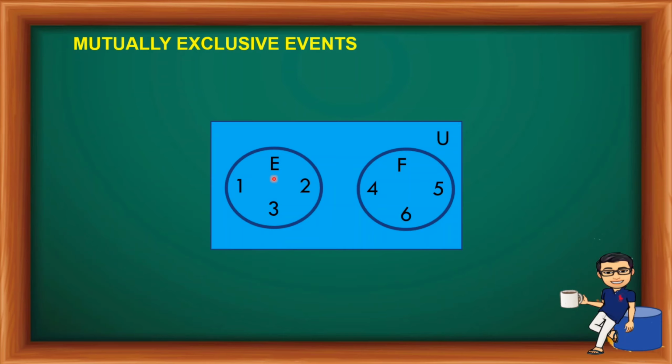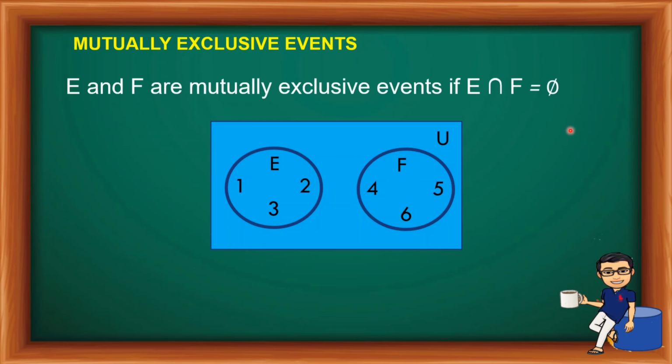Since E consists of the set 1, 2, and 3, then E and F can be mutually exclusive events if F does not contain any outcomes from E. So kung mapapansin natin, outcomes ng F ay 4, 5, and 6. Sa E, 1, 2, and 3. So magkaiba. Therefore, this is an example of mutually exclusive events.